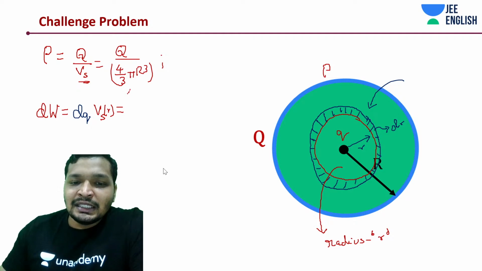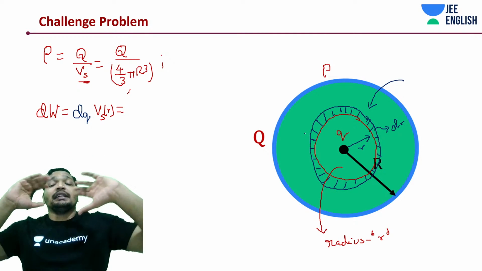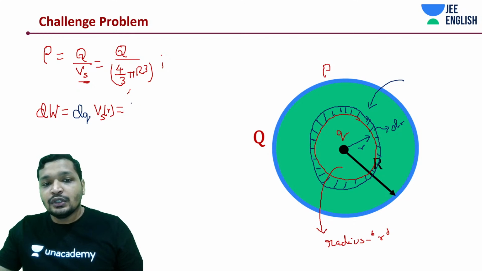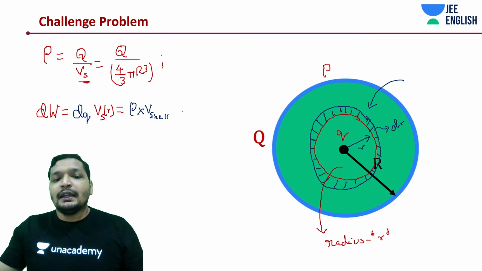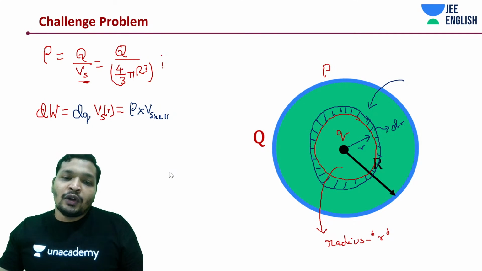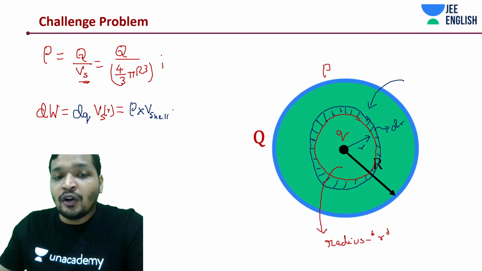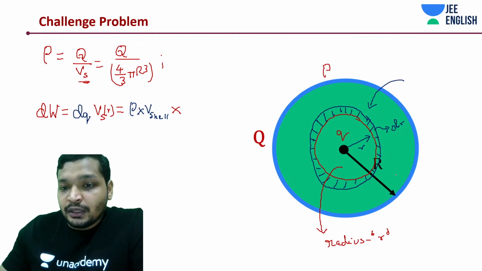Now, how much is dq, students? It's a shell, right? It's a 3D shell. It's 4 pi r square dr into rho. Or I can say rho into the volume of that shell. And what is my surface potential, guys? My surface potential of this sphere is going to be how much?